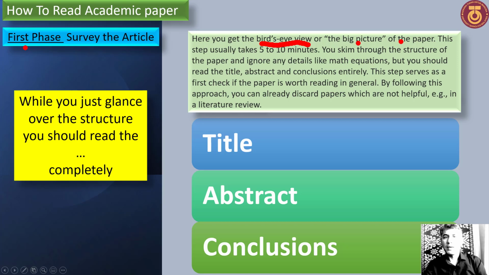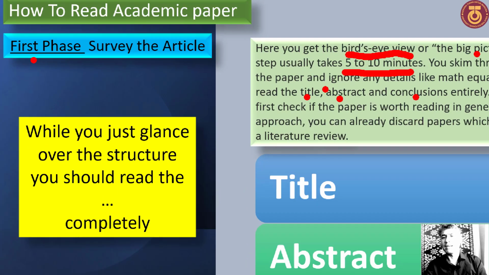Bird's eye. This step usually takes 5 minutes. It means within 5 or 10 minutes, you can skim through the structure of the paper and ignore any details like mathematical equations, graphs, etc. But you should read the title, abstract, and conclusion.